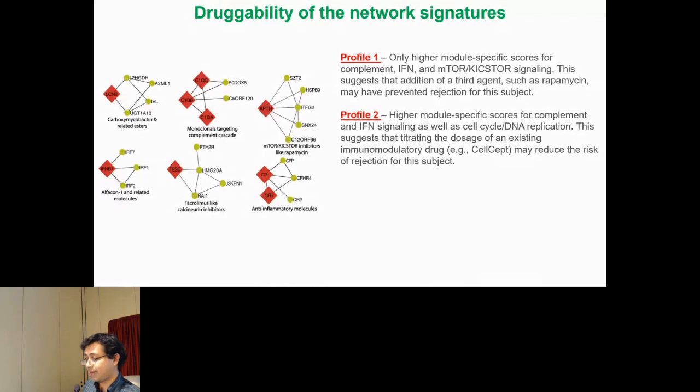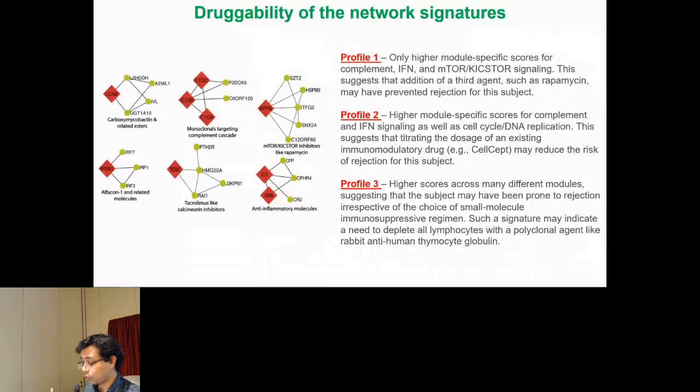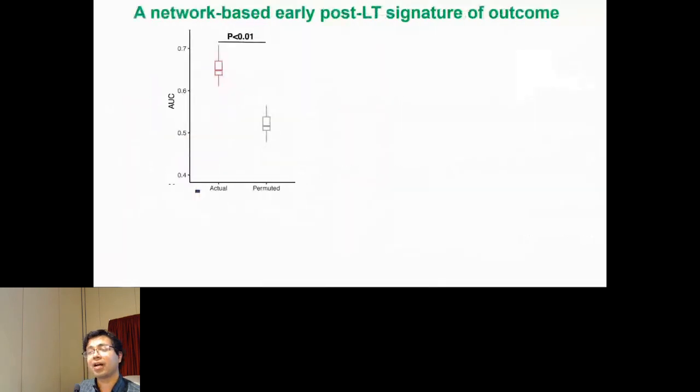Profile 2 is you can have higher module-specific scores for additional things. For example, in addition to these complement and inflammatory processes, type 1 interferon signaling, you could also have dysregulated cell cycle, DNA replication. You could add CellCept, which is, again, already used in the clinic. And the third is if you have across the board higher scores, that means not any specific targeted therapy, but you would need a polyclonal agent to deplete all lymphocytes. So this is, again, preliminary, but if we see replication of this signature, this is a viable strategy that we can take.